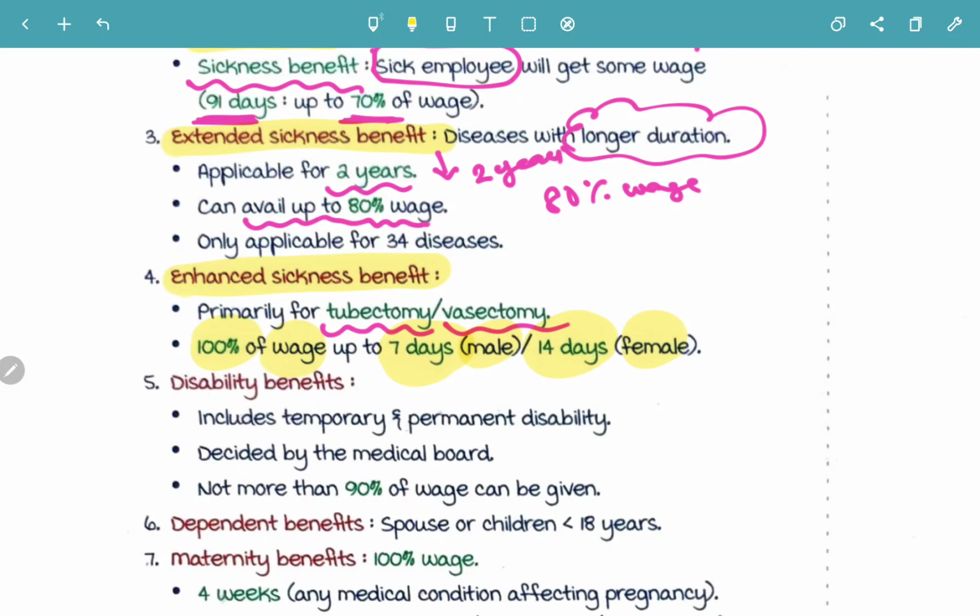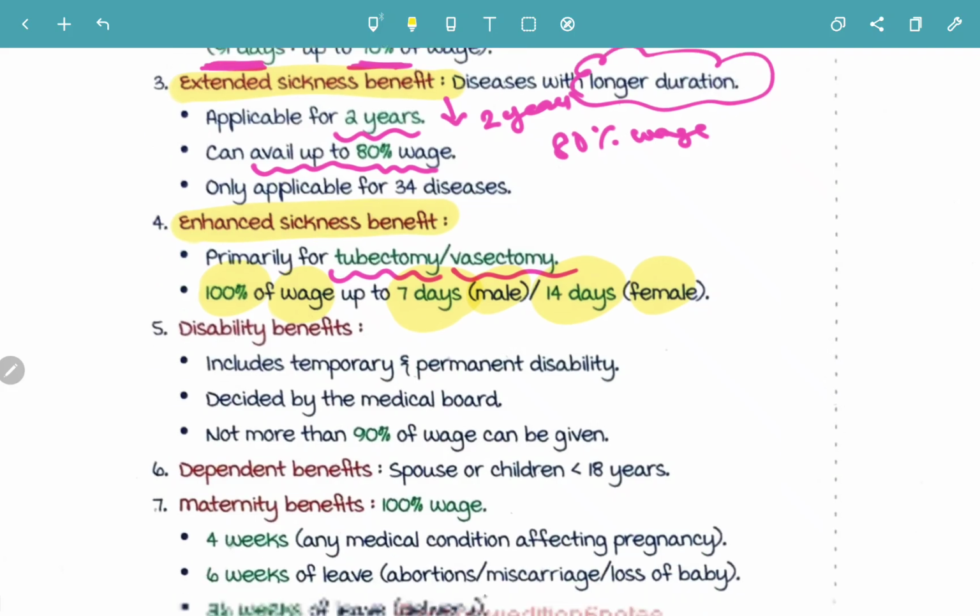So that is enhanced sickness benefit. So enhanced sickness benefit is for what? It is primarily for tubectomy or vasectomy, and 100% of wage is going to be availed, and up to what? If it is a male, for vasectomy it's going to be 7 days, and if it's a female it's going to be 2 weeks, that is 14 days is the maximum number of days. This is known as enhanced sickness benefit.